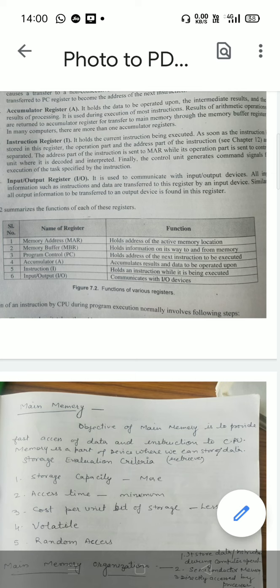For example, if it is an arithmetic or logic operation, a signal is sent to the ALU. In this case, the control unit also ensures that the data corresponding to the address part of the instruction is located in a suitable register in the ALU before the signal is sent to the ALU. The ALU performs the necessary operations on the data and signals the control unit as soon as it is finished. As each instruction is executed, the address of the next instruction to be executed is loaded into the program counter register automatically, and these steps are repeated again and again.